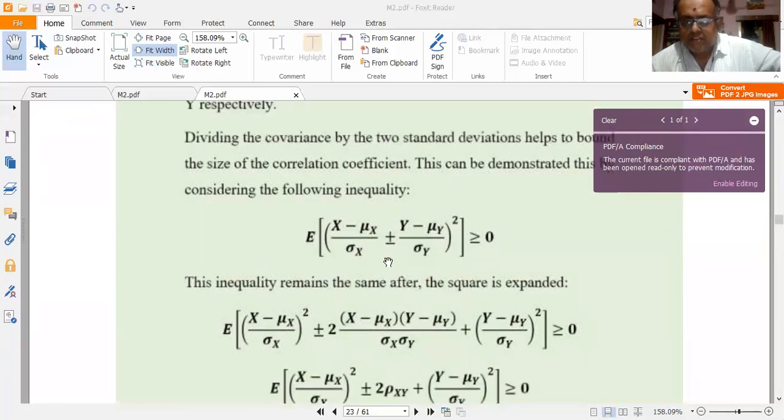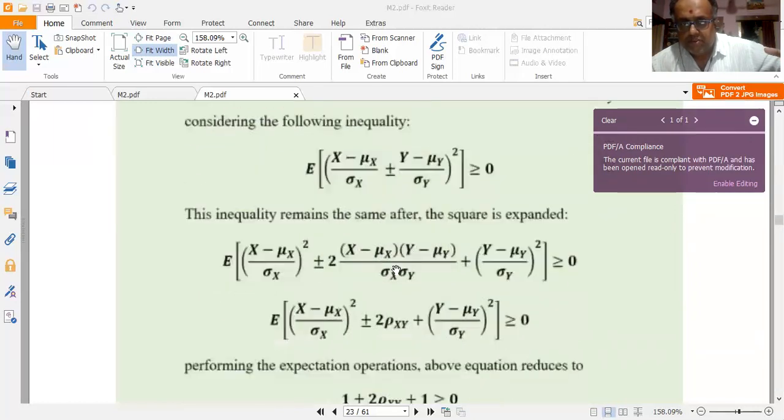Now, this is of the form a plus or minus b the whole squared formula. A plus or minus b the whole squared is equal to a squared plus or minus 2ab plus b squared. So here a is equal to x minus mu x by sigma x, b is equal to y minus mu y by sigma y. So expanding, I can write a squared plus or minus 2ab plus b squared. So I have expected value of (x minus mu x by sigma x the whole squared plus or minus 2 into x minus mu x into y minus mu y by sigma x sigma y plus y minus mu y by sigma y the whole squared) greater than or equal to 0.